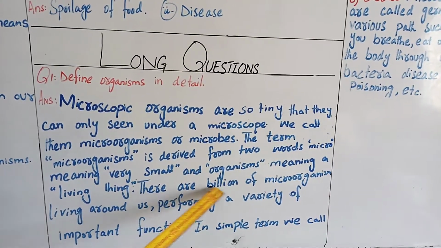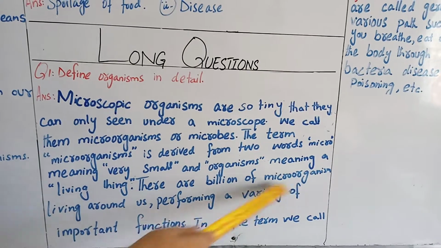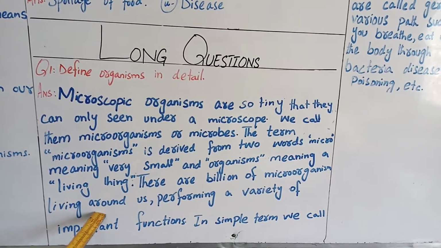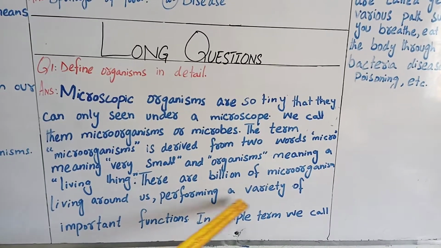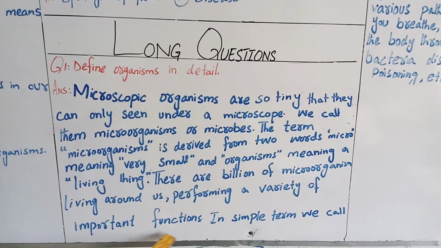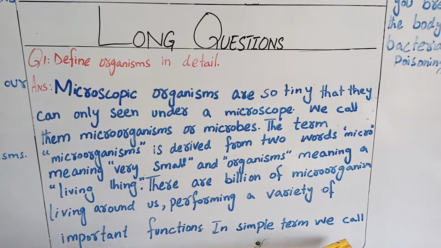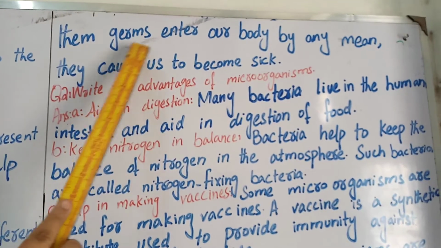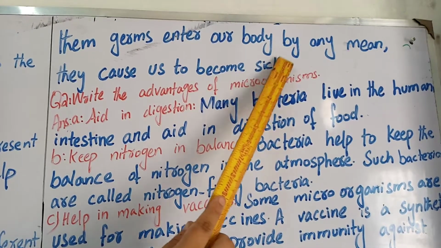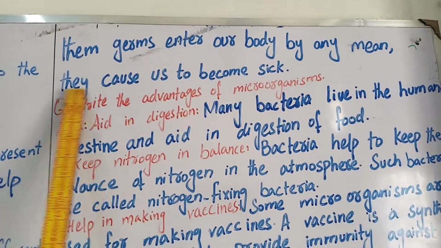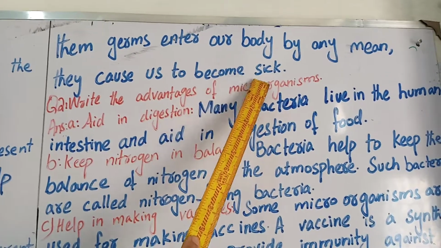There are billions of microorganisms living around us, performing a variety of important functions. In simple terms, we call them germs. When they enter our body by any means, they cause us to become sick.